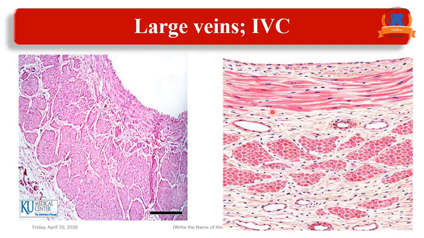Then the most prominent layer is the tunica adventitia, formed of connective tissue with abundant collagen fibers and blood vessels, vasa vasorum, and longitudinally arranged smooth muscle fibers which support the wall of the inferior vena cava.